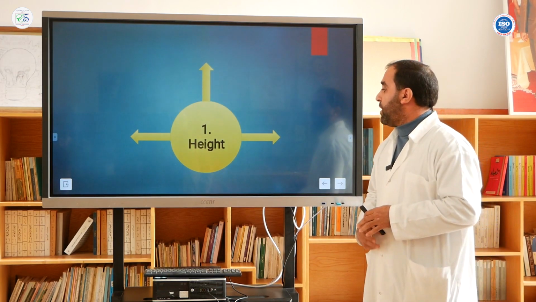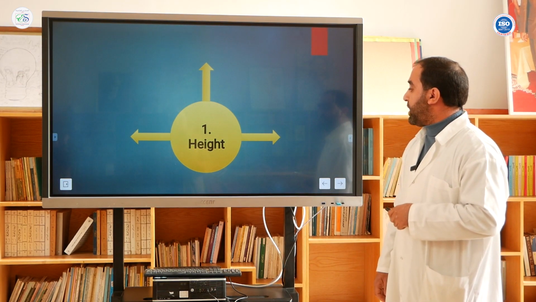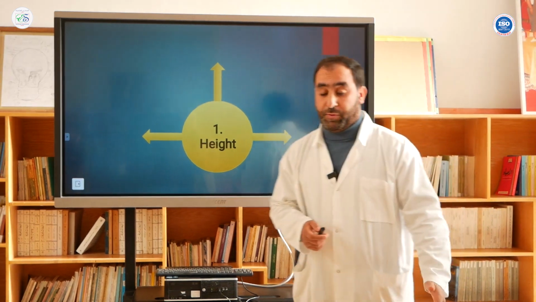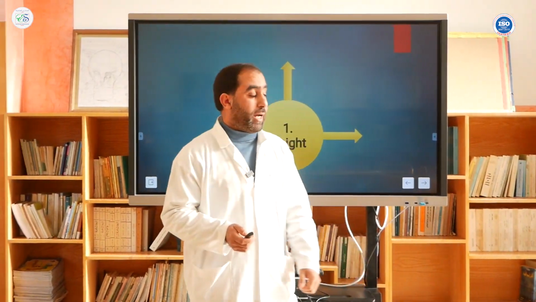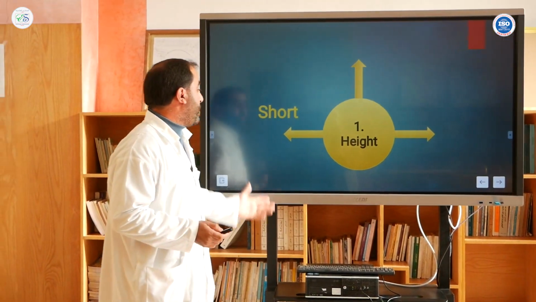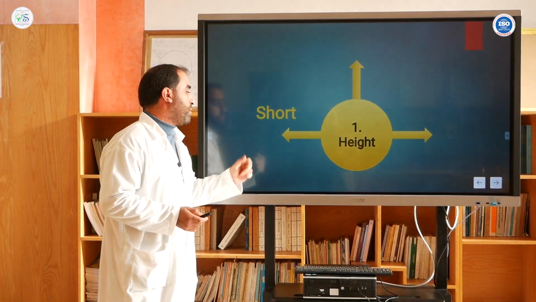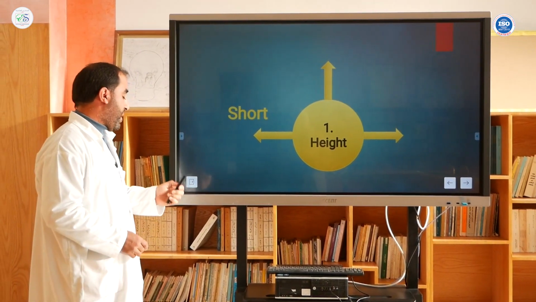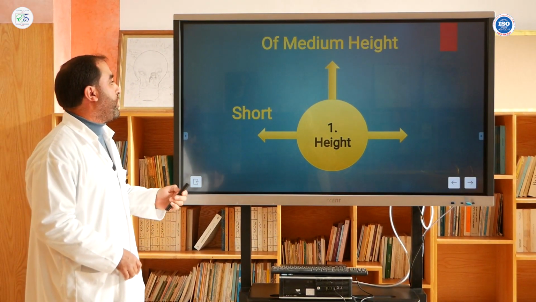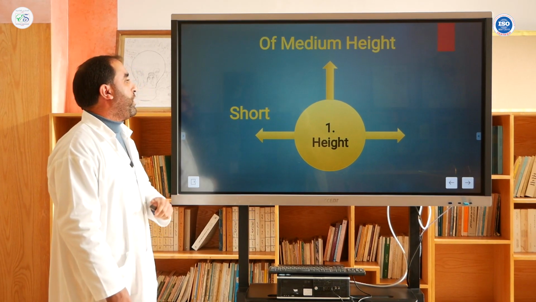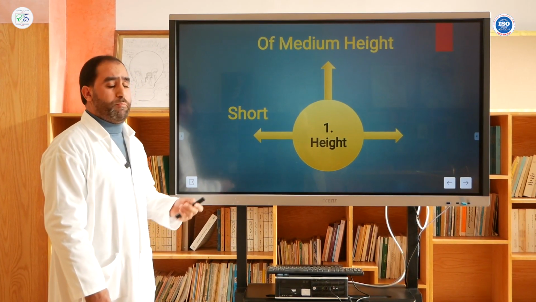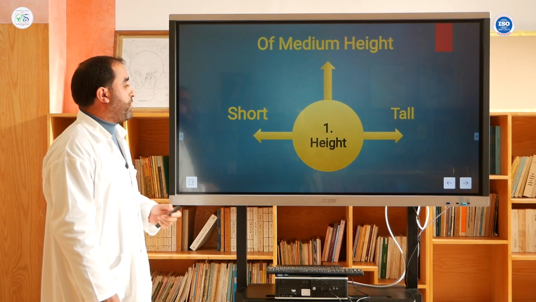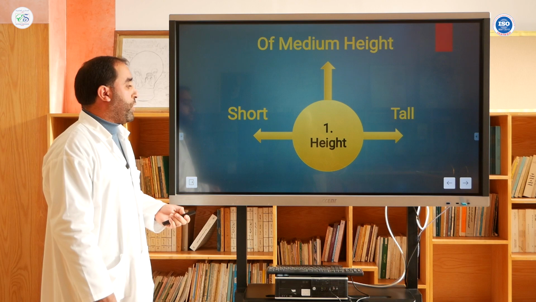Now, take it for example. Let's get started with the first one. If you want to talk about height, you could say they're short. And after that, we could say they're of medium height. And after medium height, we could say they're tall.